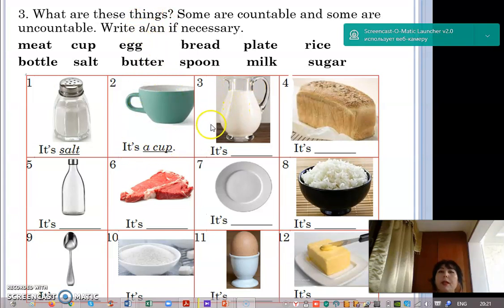Yes. What is this? Milk. Yes. Is it countable or uncountable? It's uncountable. So you have 2 minutes to complete this task, to fill in the gaps with the words in bold.